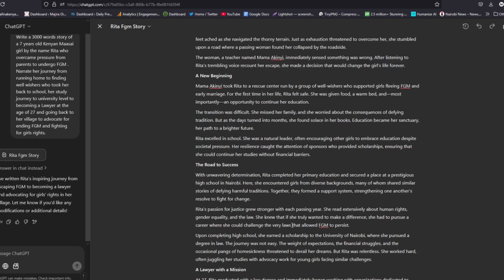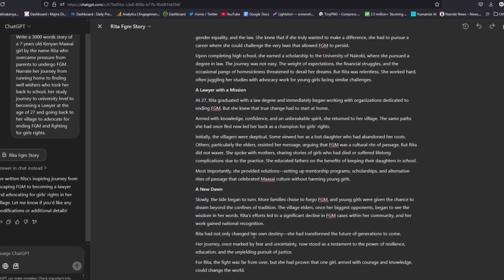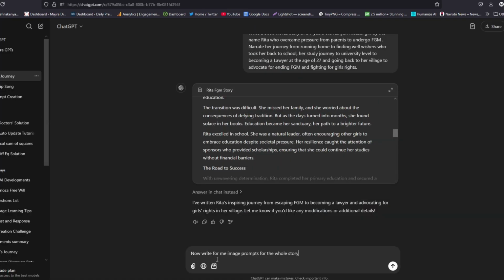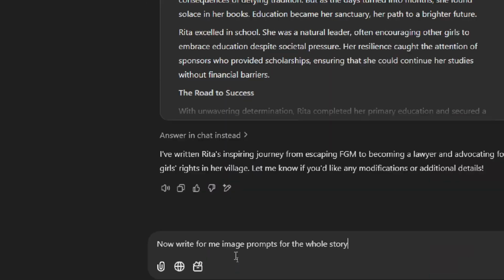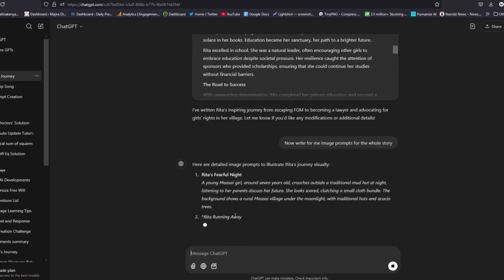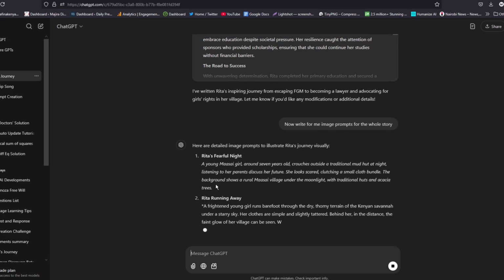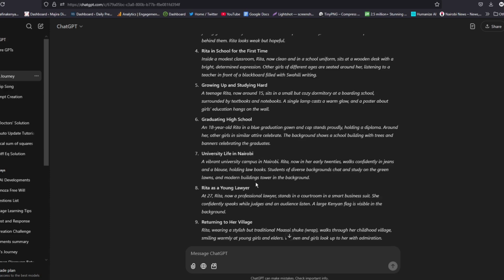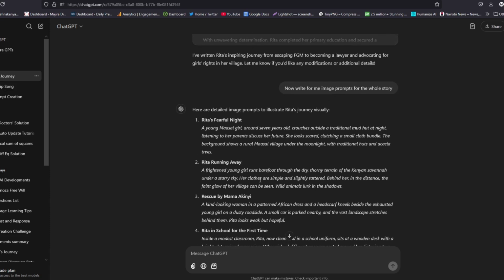So this was great. Now the next thing we want to do is to go ahead and generate image prompts for this article. So I'll ask, now write for me image prompts for the whole story. And here we go. And as you can see, ChatGPT is good at it. It is giving us the image prompts to be used under each paragraph or under each section. Now we shall use this prompt. Each prompt will generate a number of images, and this should be good to fill the whole story. So the next thing now we want to do is to use this prompt to generate our images.